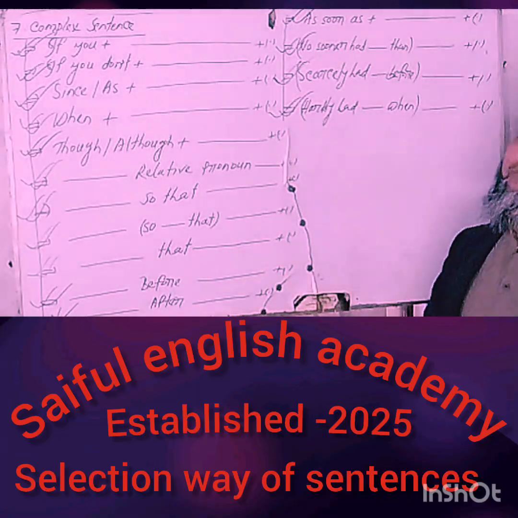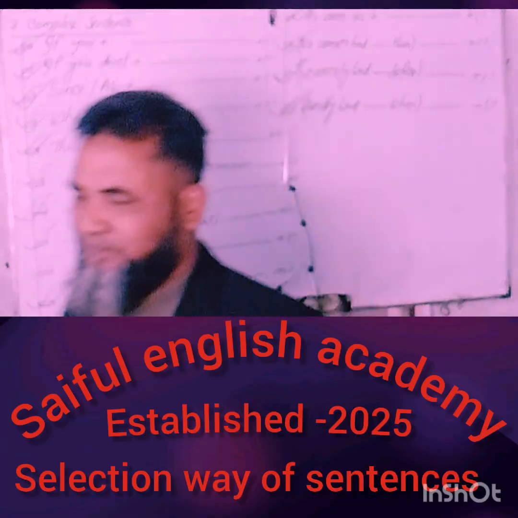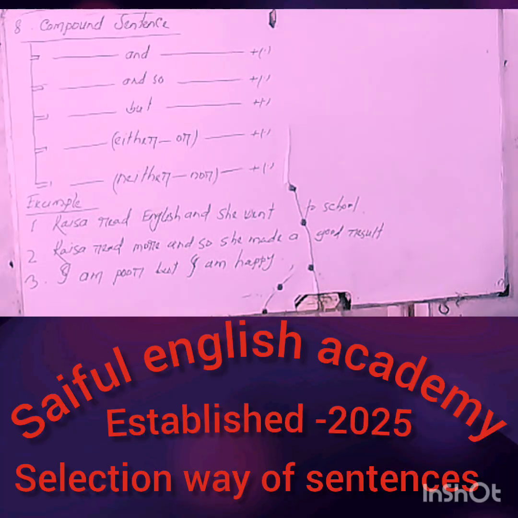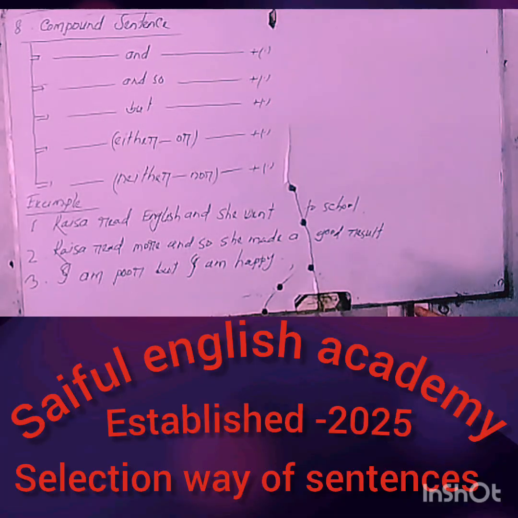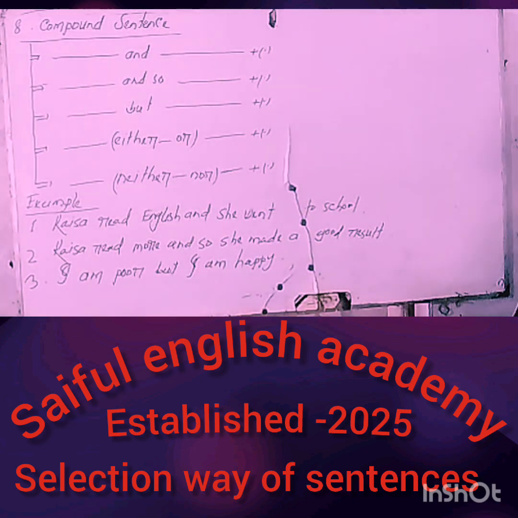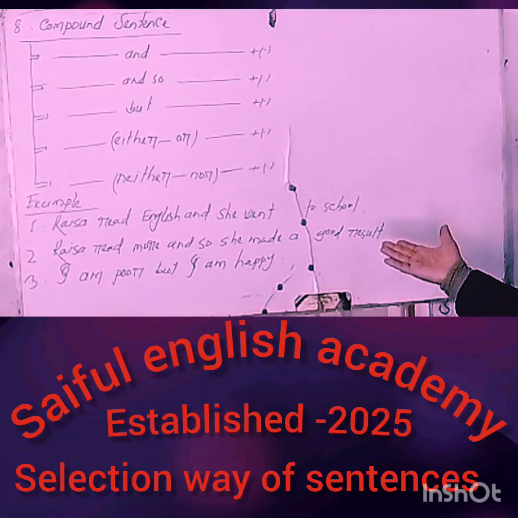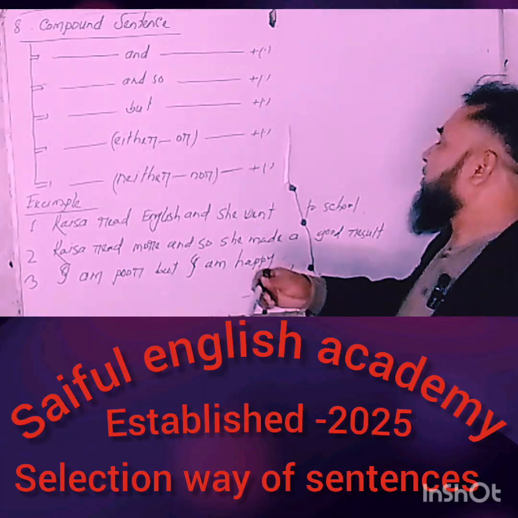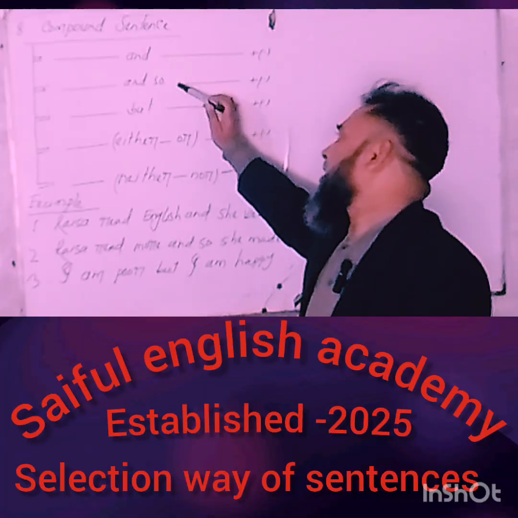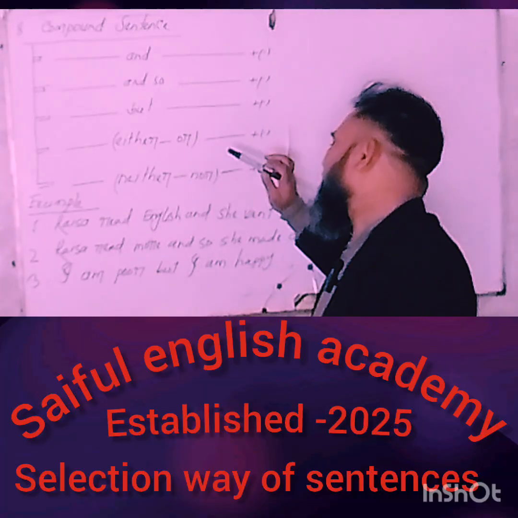Examples will be given with reference to the selection. I hope that you have understood clearly. My dear learners, let's think about the compound sentence. You know that a compound sentence is a type of sentence which has two principal clauses mixed with various kinds of coordinating conjunctions such as and, and so, but, either or, neither nor, etc.